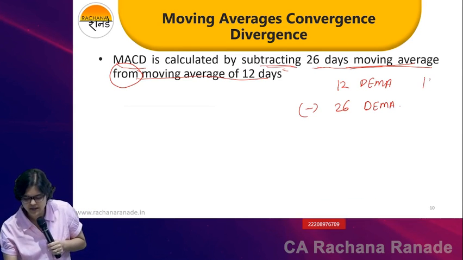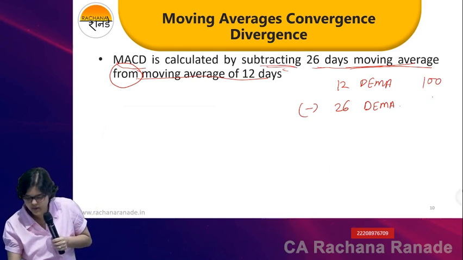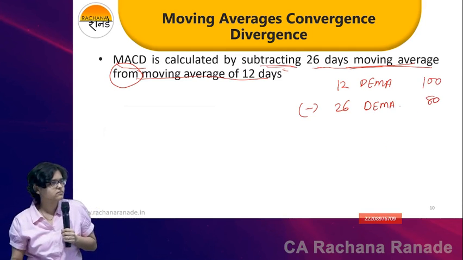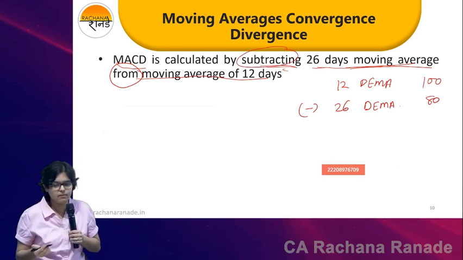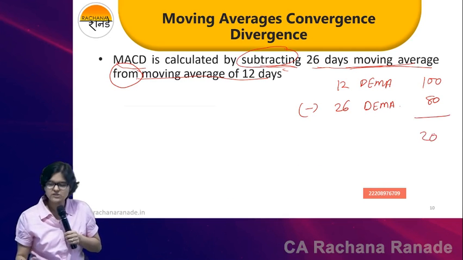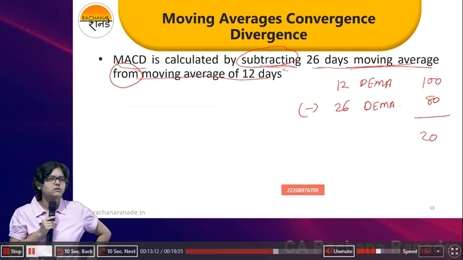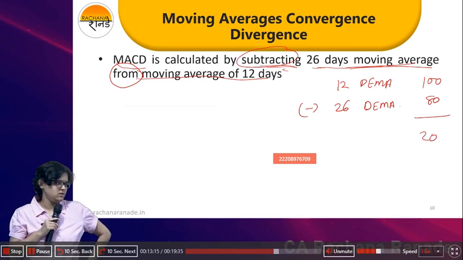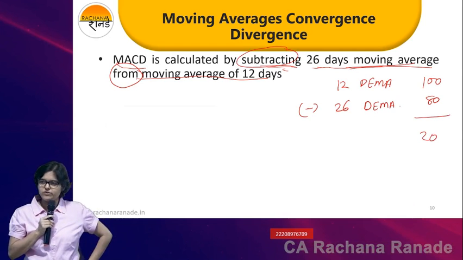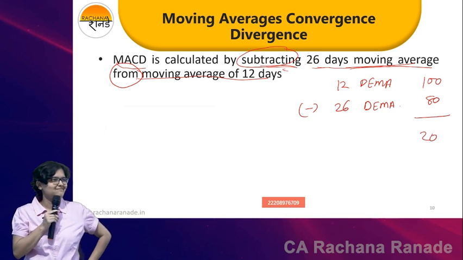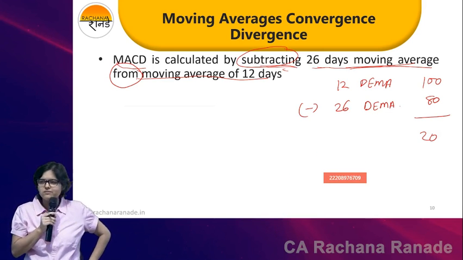I'll give you a simple example. Let us say my 12 DEMA is 100 points and 26 DEMA is 80. What do we have to do? Subtract 26 DEMA from 12 DEMA. Plus 20. What do you think? Is the stock showing a sign of strength or a sign of weakness? Strength. Okay. Other teachers will say, if MACD is positive, strength. If MACD is negative, weakness. End of the story. That is what MACD is.